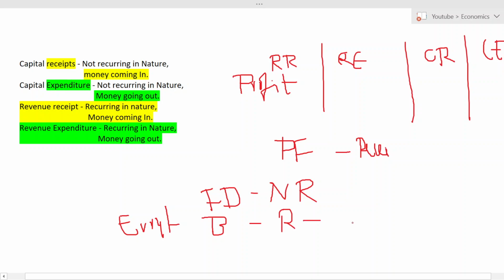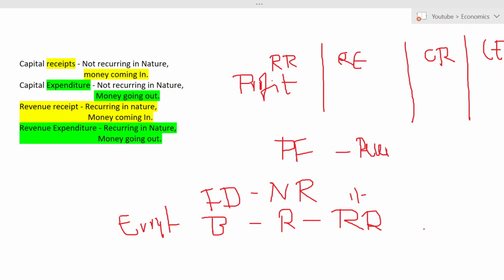Some banks will give me interest, like 1 rupee or something, so I'll treat it as income for me. Depositing in the bank is income for me, so it is nothing but a revenue receipt. That is from my point of view. But what happens from the point of view of government?